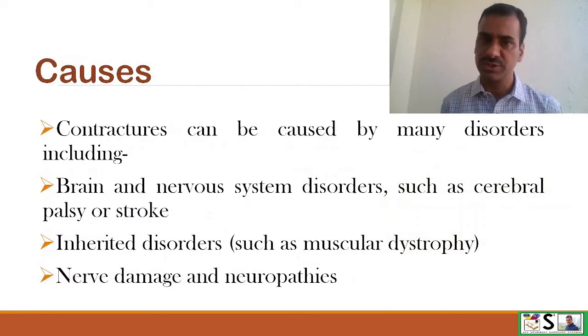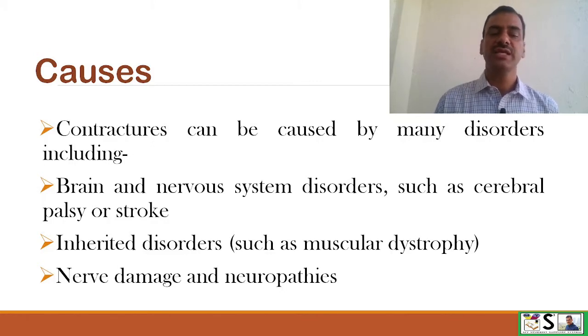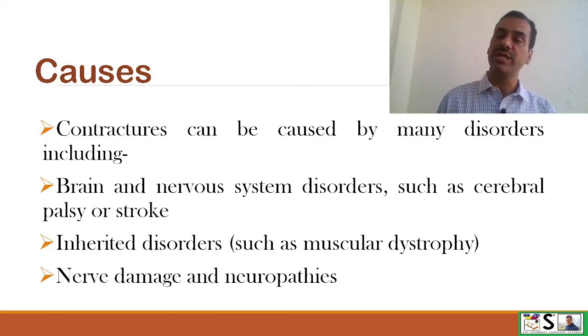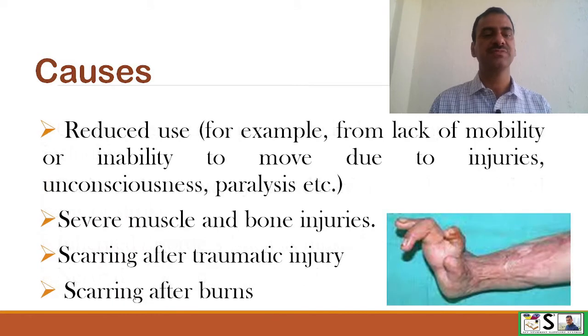What are the causes of these contractures? Contractures can be caused by many disorders which include brain and nervous system disorders such as cerebral palsy or stroke. Inherited disorders like muscular dystrophy can also lead to contractures, and nerve damage and neuropathies can also lead to contractures. Apart from this, reduced use.